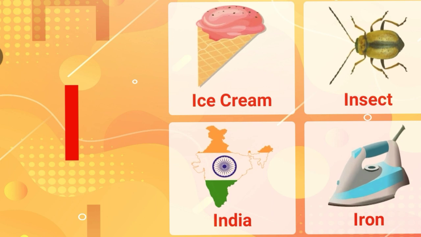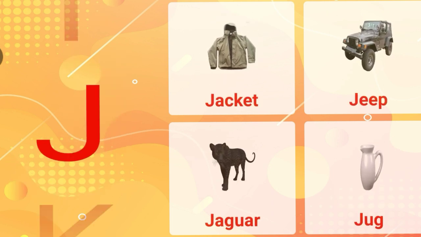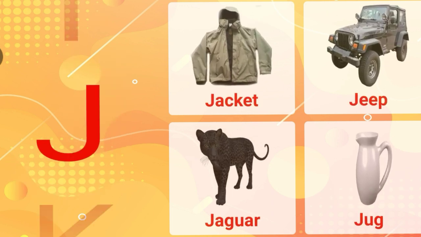I. I for ice cream. I for insect. I for India. I for iron. J. J for jacket. J for jeep. J for jaguar.